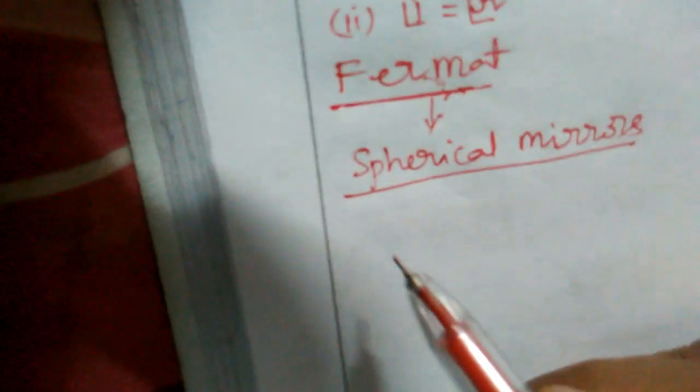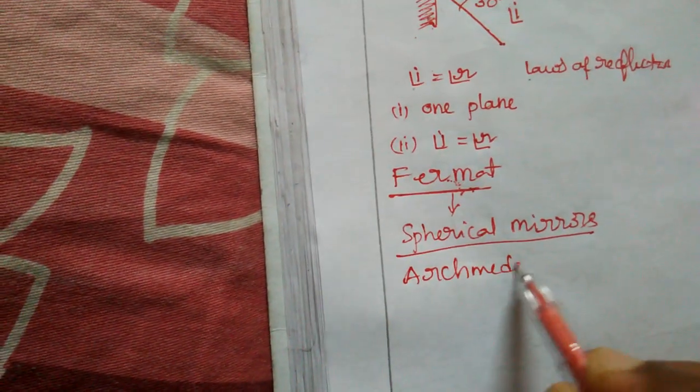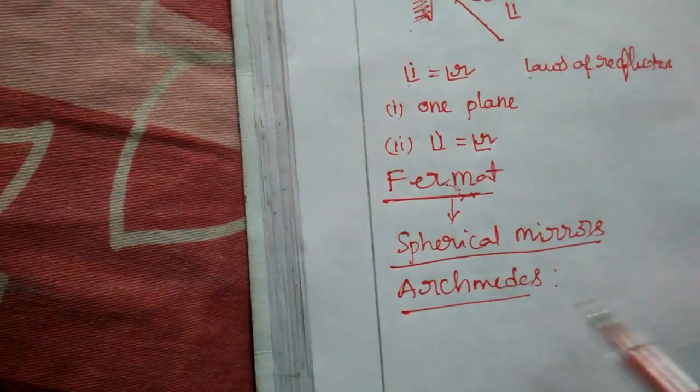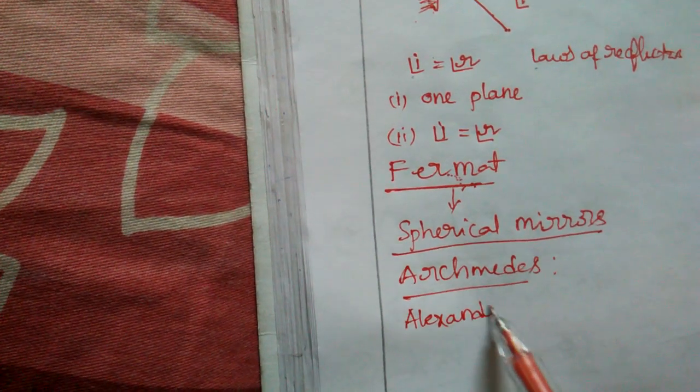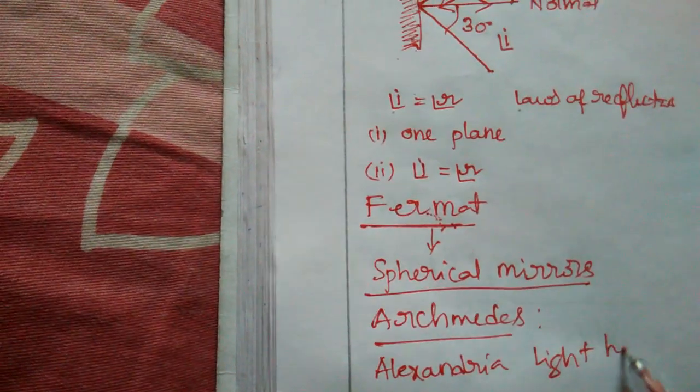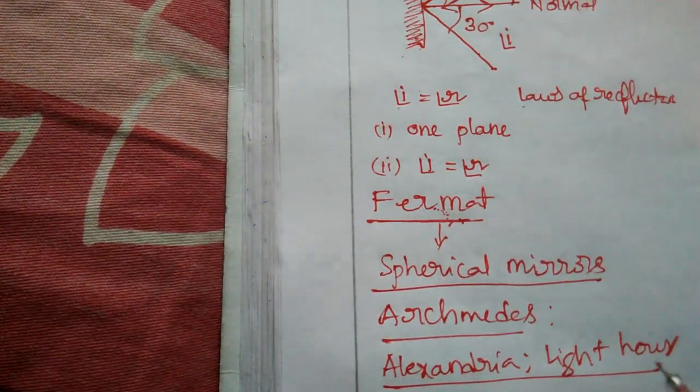The invention of spherical mirrors. In history, if you observe, Archimedes, you know Archimedes. Archimedes used spherical mirrors. In Alexandria also, they used spherical mirrors for the lighthouse. You know very well the stories behind this.